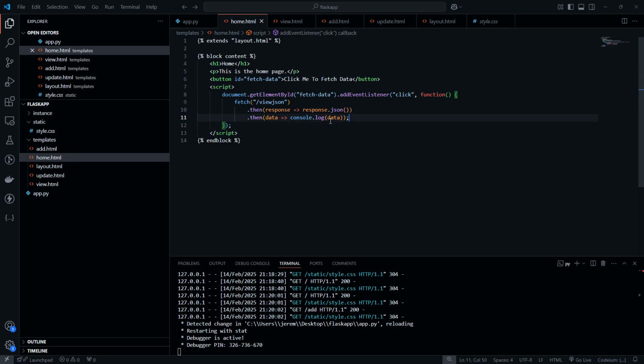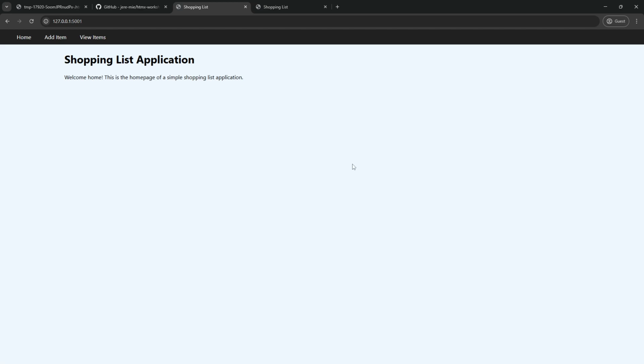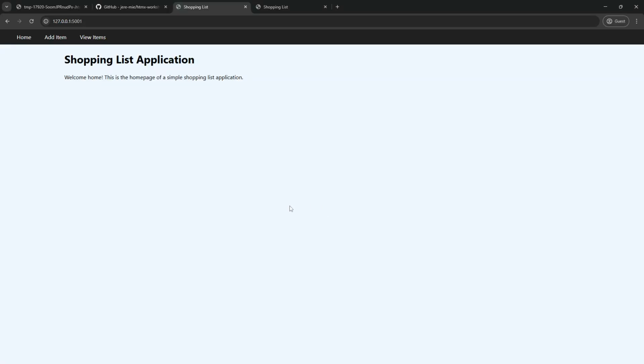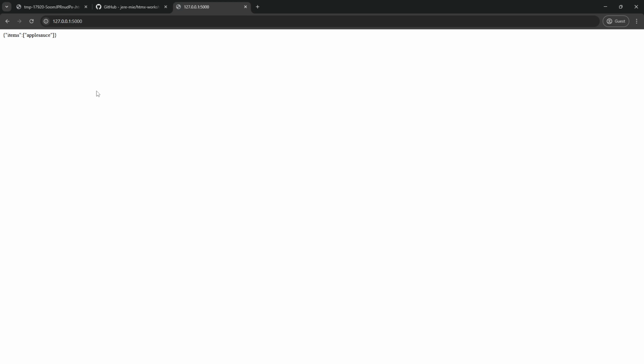And what I actually think I'm going to do here is also just add it to the document. And you'll see what this looks like in a bit. So let's go back home. Oh, this was the example that I was showing. Let's go back to home here. And we're going to see a button. Click me to fetch data. And it is writing the response here.